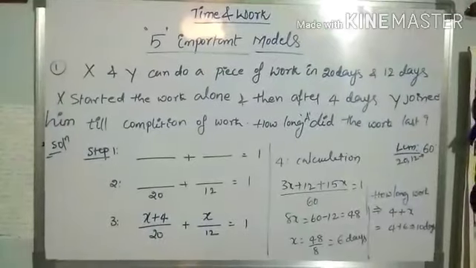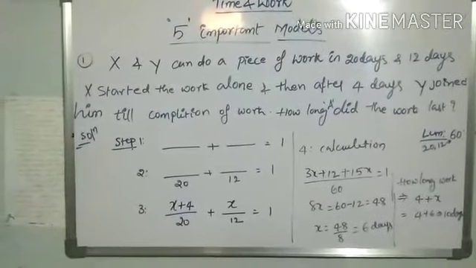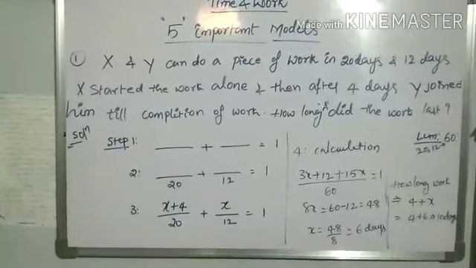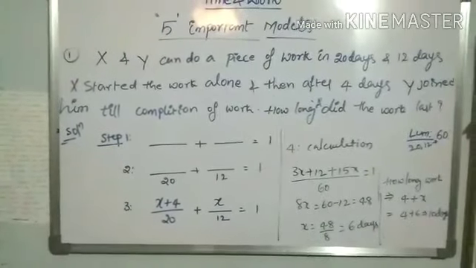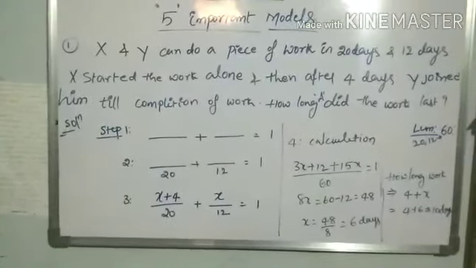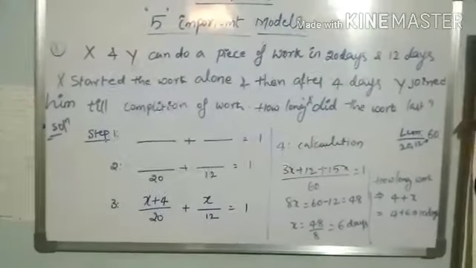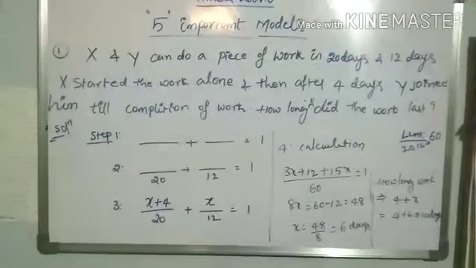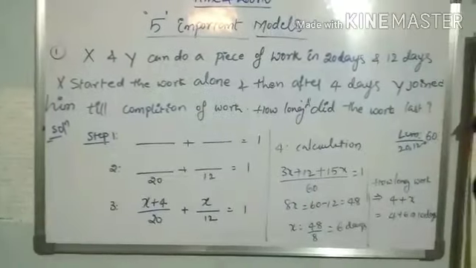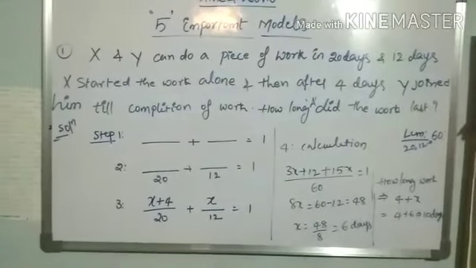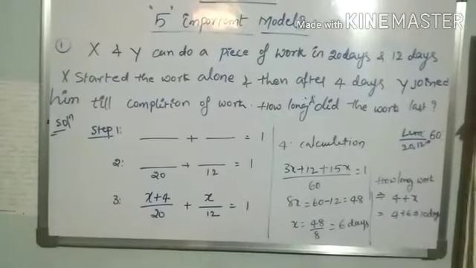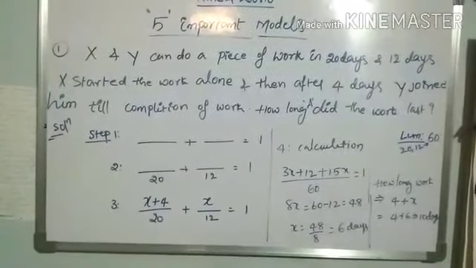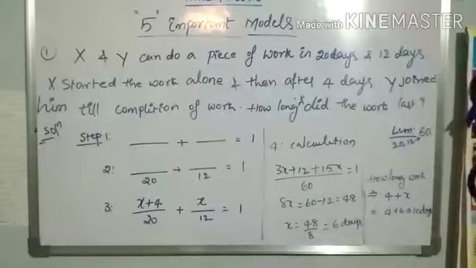When we are reading the question, we have to recognize which model this question is, out of the 5 models. Once you find that out, and follow the rules and simple tricks I am telling, you can get the solution within 10 to 15 seconds for any time and work problem. So read the question. How do we have to read?